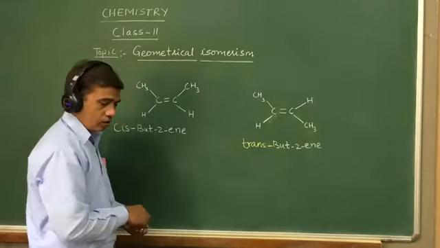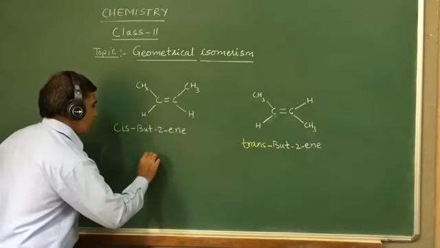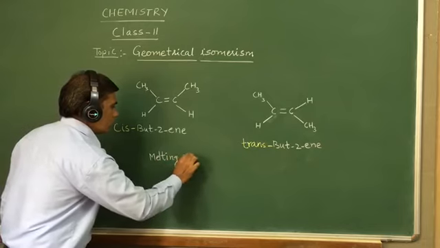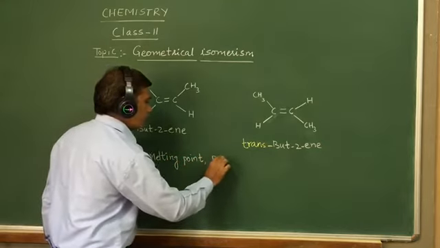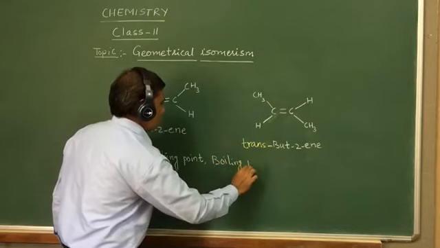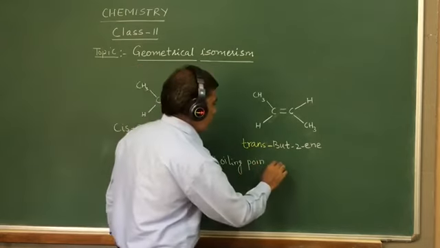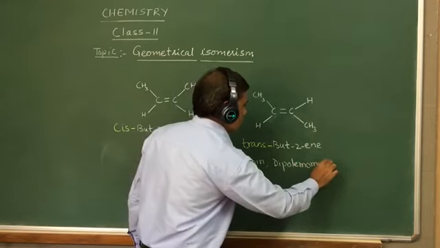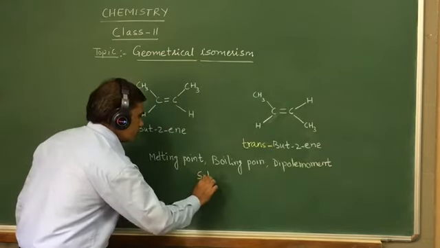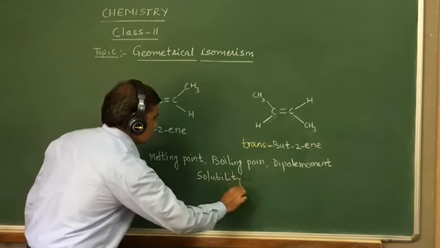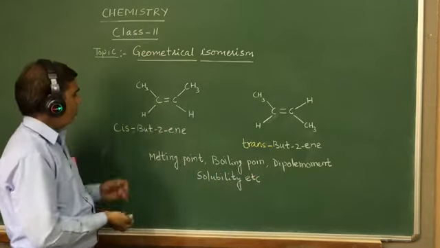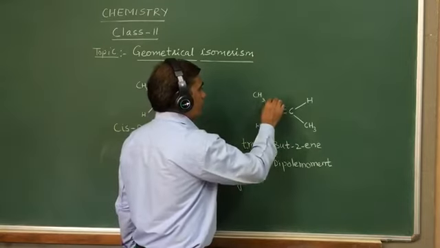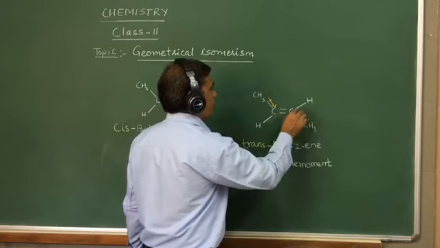So there is a difference in melting point, boiling point, dipole moment, solubility, etc. This molecule, that means the cis form, is polar and this will be non-polar because the dipole moment created by this group is cancelled out by this one.